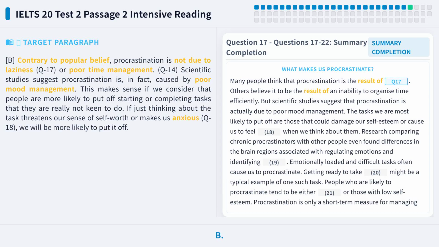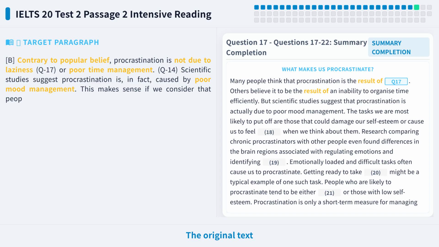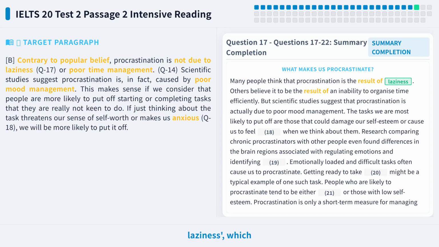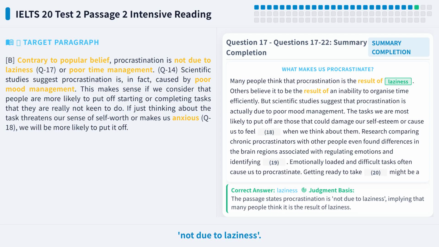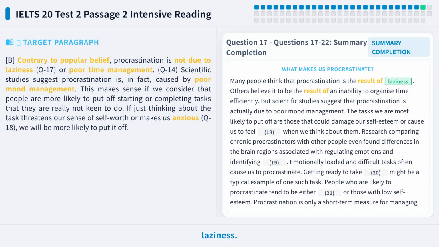Let's locate paragraph B. The article starts by saying, contrary to popular belief, procrastination is not due to laziness or poor time management. The word laziness appears directly here. The original text says, not due to laziness, which matches the statement. Notice that the word laziness is directly given in the original text, no synonym replacement needed. So the answer to question 17 is laziness.